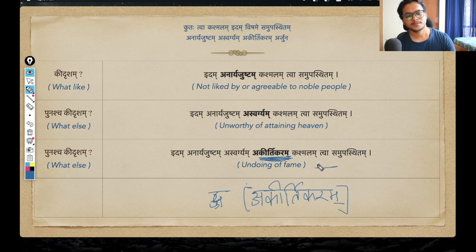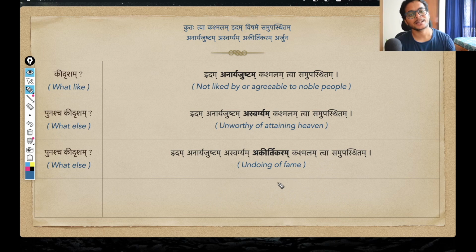And the meaning is completely opposite of kirtikara. So the meaning becomes undoing of fame. Some action, something that is undoing of fame, that will not bring fame or glory, rather it will bring shame to you or to the person who is doing that action. Akirtikaram. So these are the three adjectives that Shri Krishna uses to describe this kashmalam,